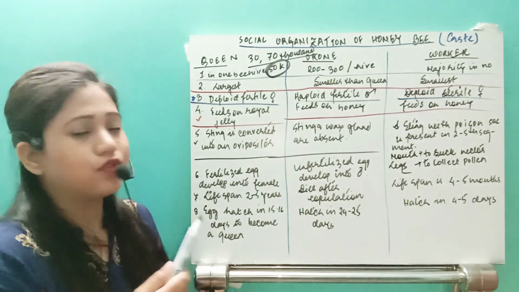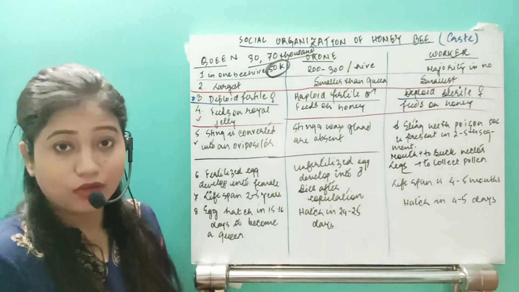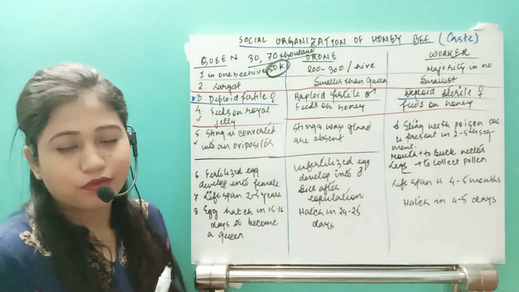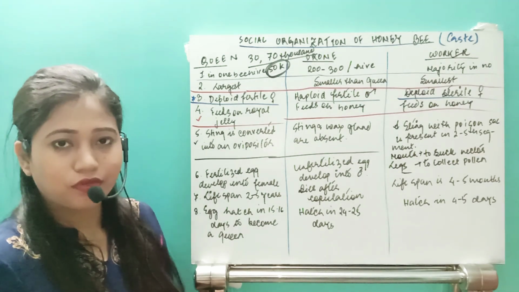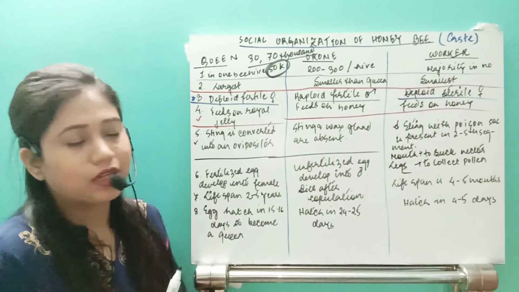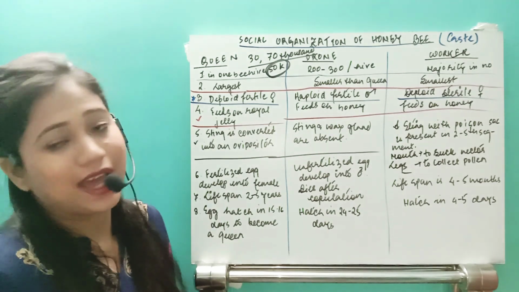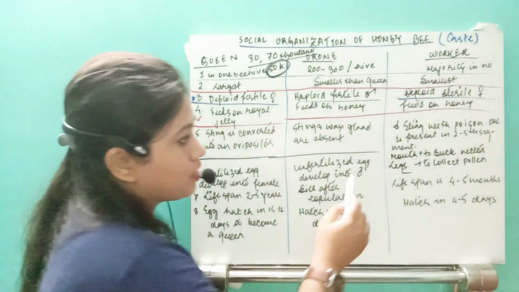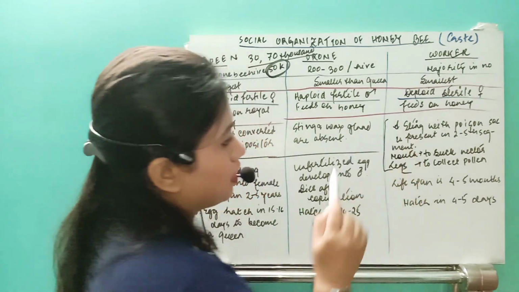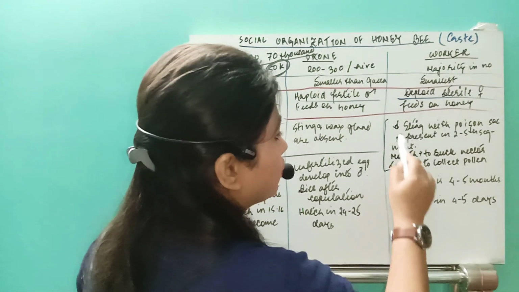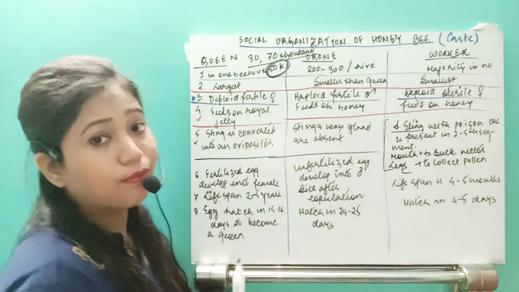Outside the beehive, the drones cannot produce their own food, and they will not be provided with honey. So without food and without shelter, the drones are going to die. And in the case of workers, this point is very important: the sting is a very important thing, as it is converted into a poison gland.